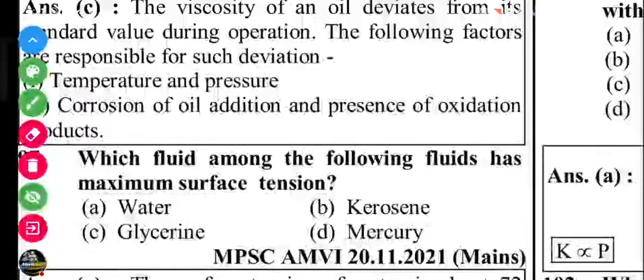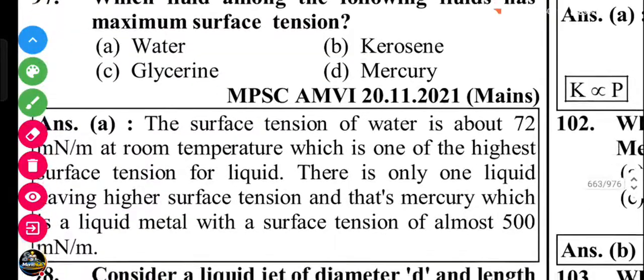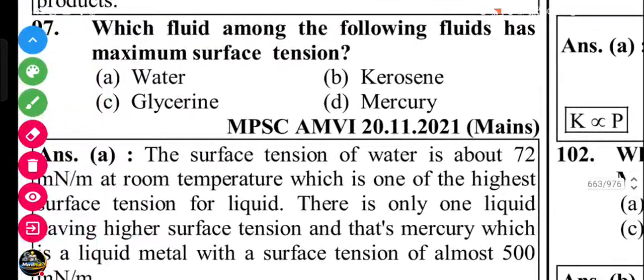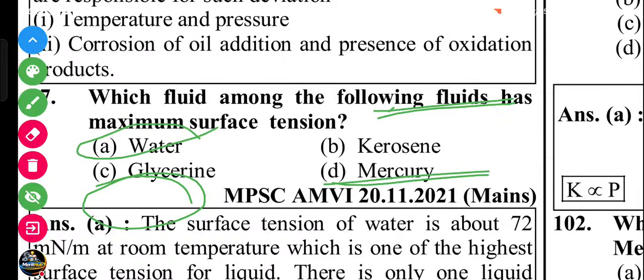Which fluid among the following fluids has the maximum surface tension? Water has the maximum surface tension, approximately 72. Because the question is about fluid, the maximum is water. Mercury is a liquid metal.